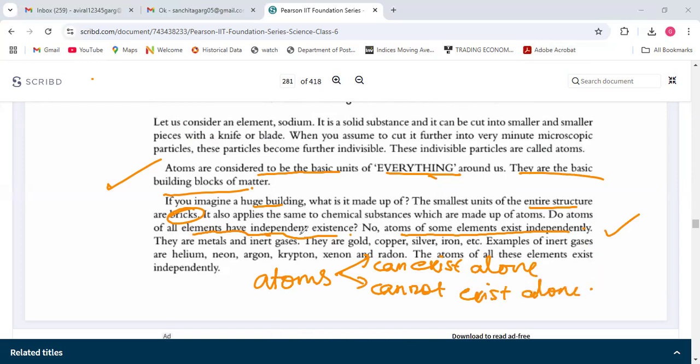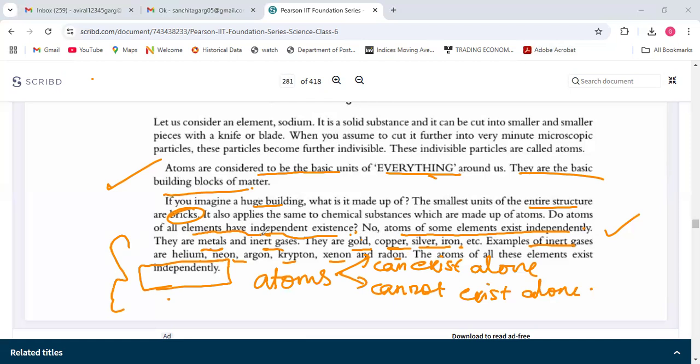They are metals and inert gases: gold, copper, silver, iron. Examples of inert gases: helium, neon, krypton, xenon, radon exist independently. So they have given us examples: gold, some metals, and inert gases.